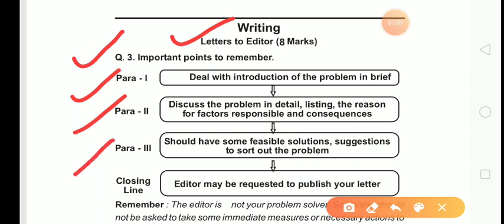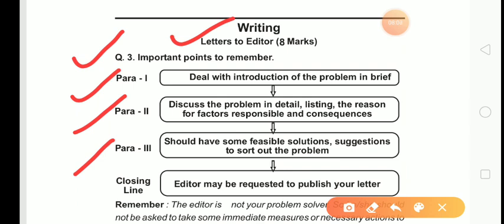The third paragraph should have some feasible solutions, suggestions to sort out the problem. Some logical solution you have to give in the third paragraph.